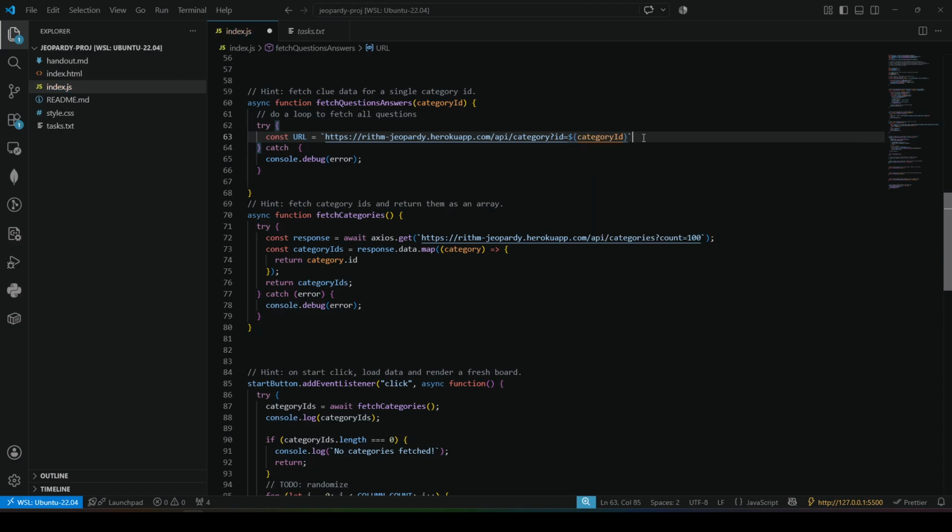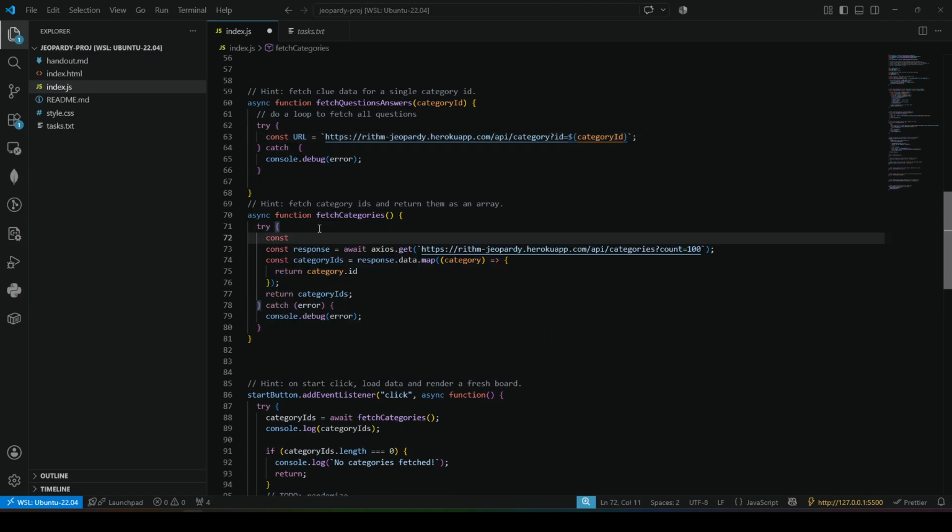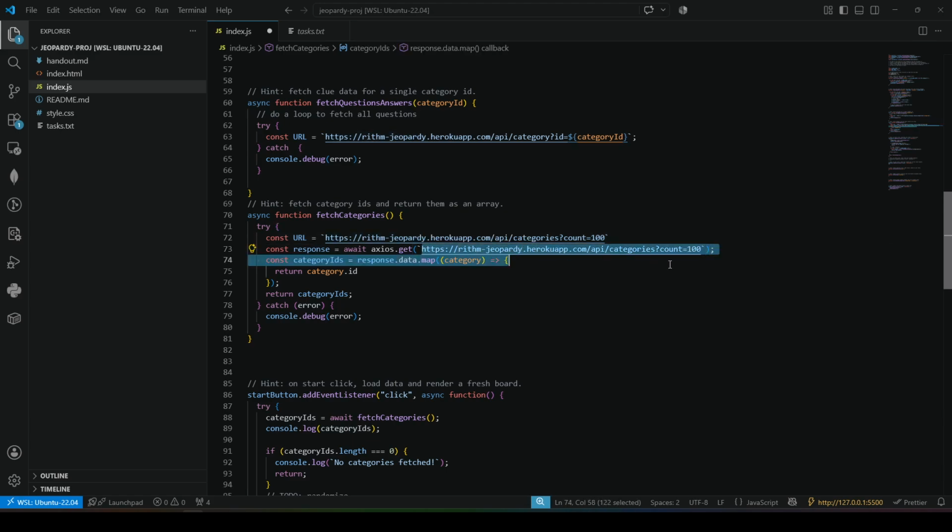Category ID, just so we know this URL, and just so we are following the same convention. It's an extra step, but it might be a little bit more clear. So then I build the URL and plug the URL into Axios.